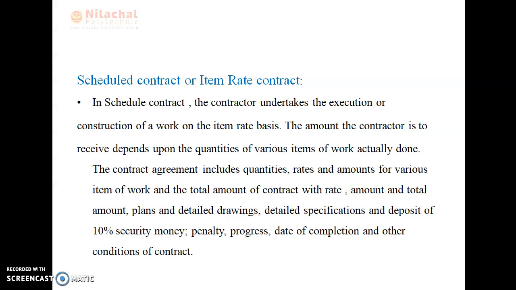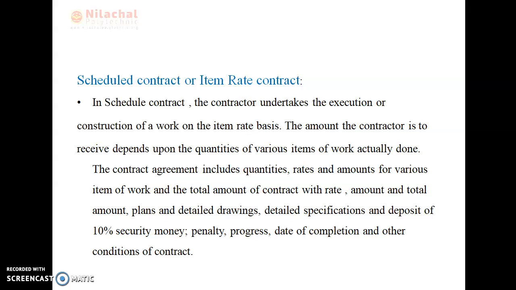The contract agreement includes quantities, rate and amount for various items of work and the total amount of contract, plan and detailed drawing, detailed specification and deposit of 10% security money, penalty, progress, date of completion and other conditions of contract.